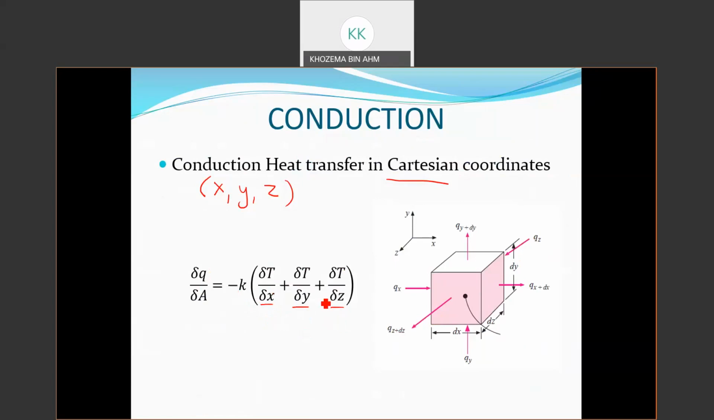In our case, we are only going to be looking at the X direction. So we can cancel off the Y direction and Z direction. So our equation will be similar to Fourier's law, which is dq over dA equal to negative k dT over dx.